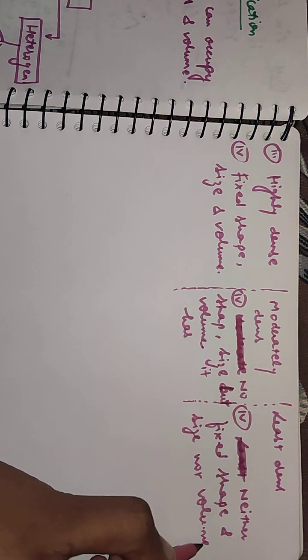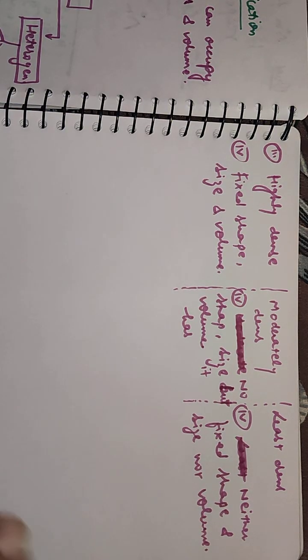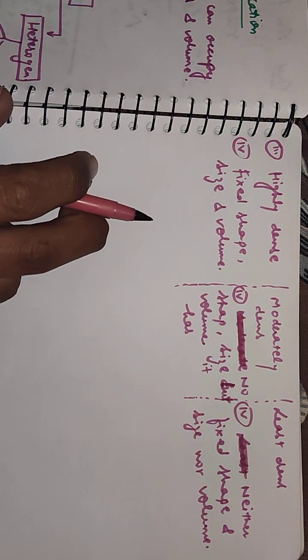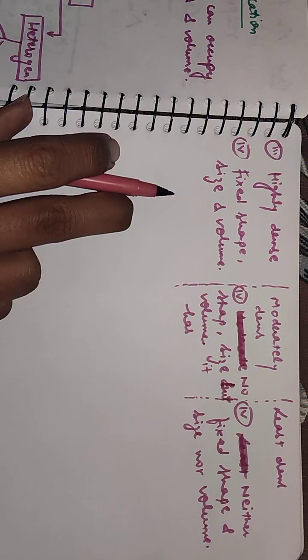So we can easily categorize matter on the basis of these four important properties.